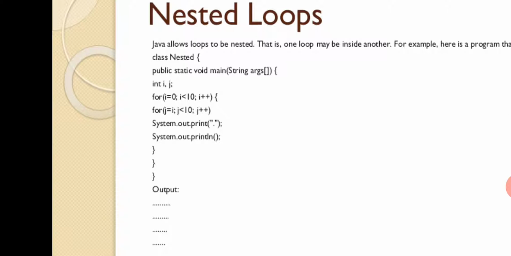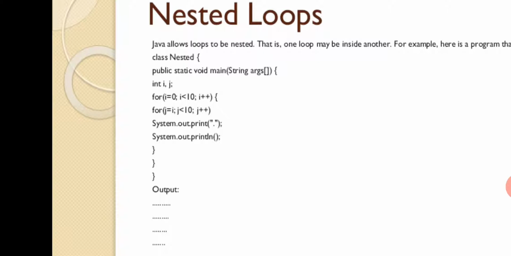new line concept. Fine. So what it will do, first it will initialize the value i equal to 0, i less than 10, i plus plus. You are coming inside the loop. Then you have j equal to i, that is j equal to 0, 0 less than 10, j plus plus. So first the for loop for j will run that many times. Then once the condition fails, it will go out to the outer loop.